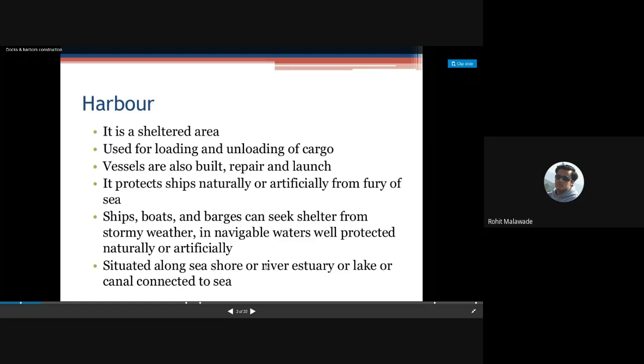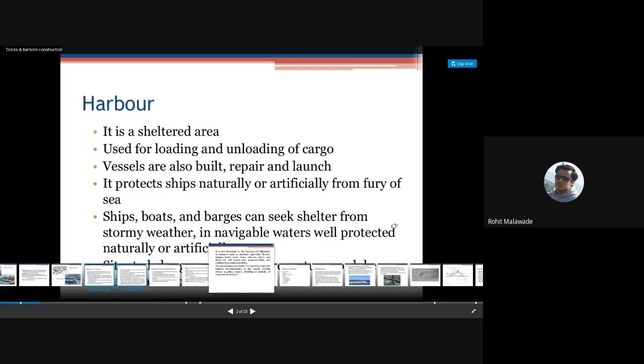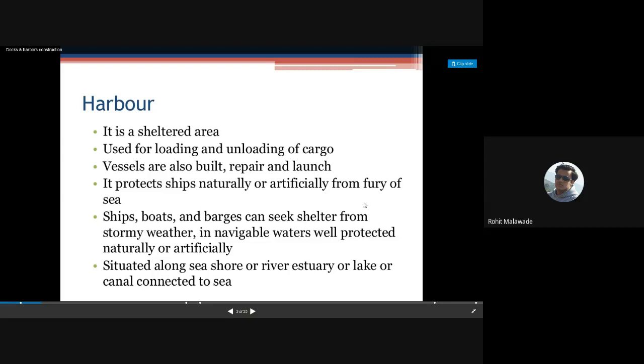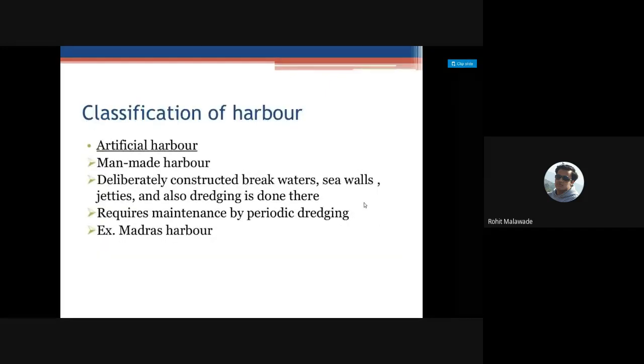If in case we are going to have inland transportation, it is not that only harbors are present in case of your oceans. If we are going to be dependent upon the water mode of transport, if we are going to be dependent upon the river or estuary, then we can have the harbors there also. Now this is what your different classification of the harbor is, right?